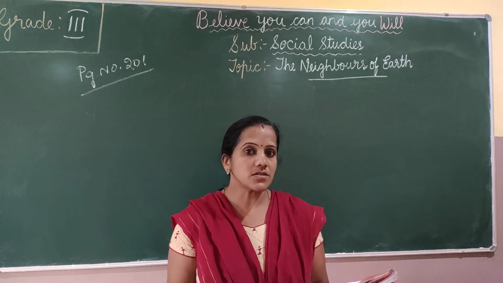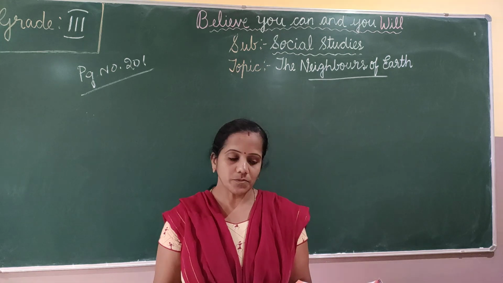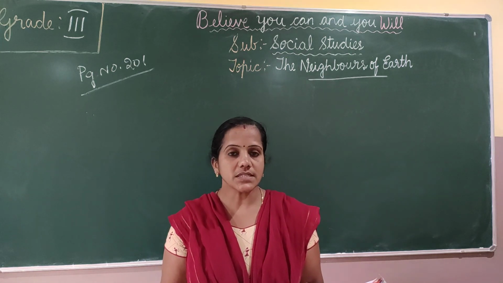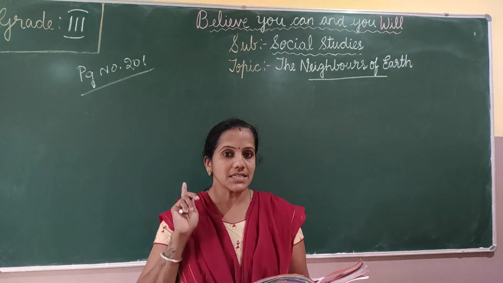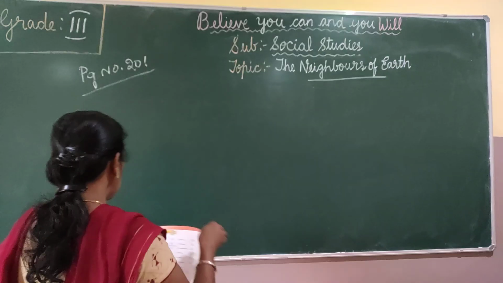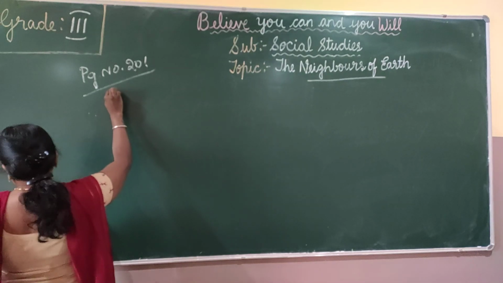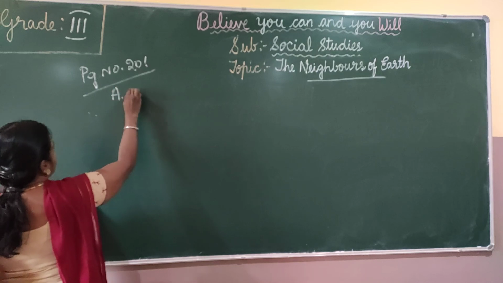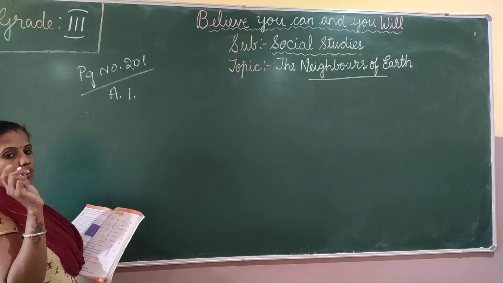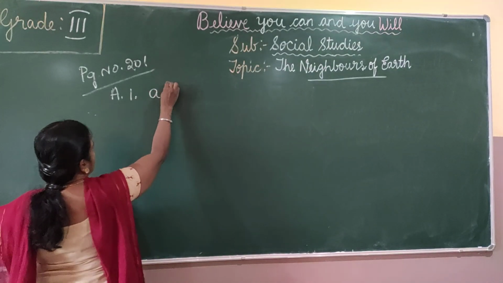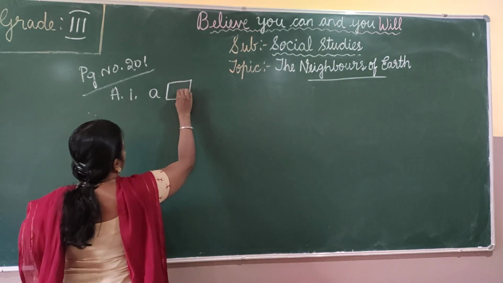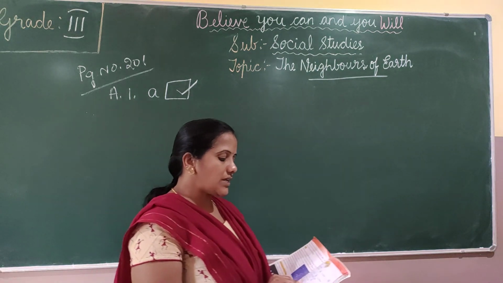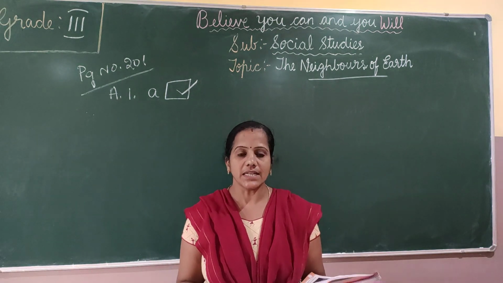So which is the center of the solar system? What are the options? Sun, Earth, Moon. So which is the center of the solar system? It's the sun, is it? So it is option A. The first one, it is option A. Tick A. Okay, so the center of the solar system is the sun.